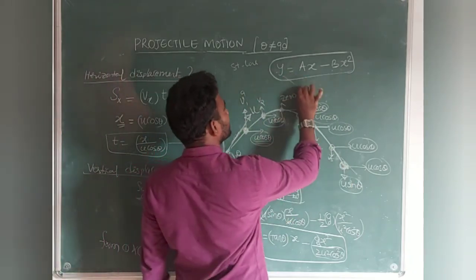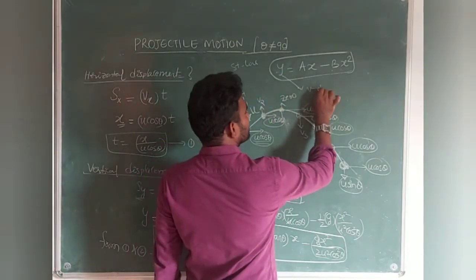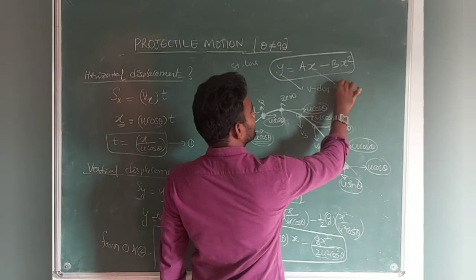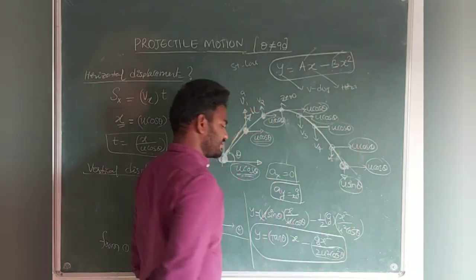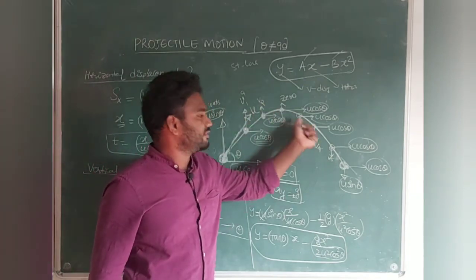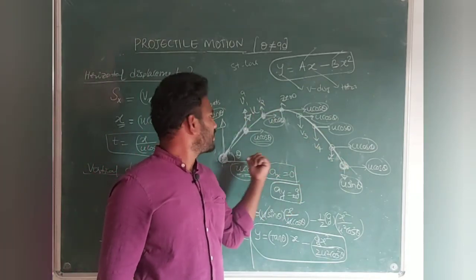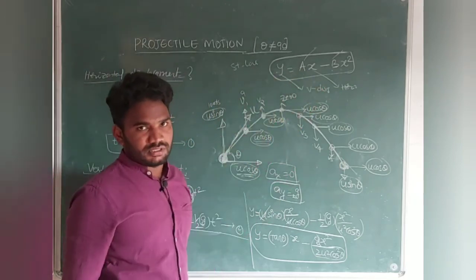See guys here, where y is the vertical displacement and x is the horizontal displacement, a and b are the constants here. So definitely the path or trajectory of the projectile motion is always a parabola. How can you say that? Based on this equation only.